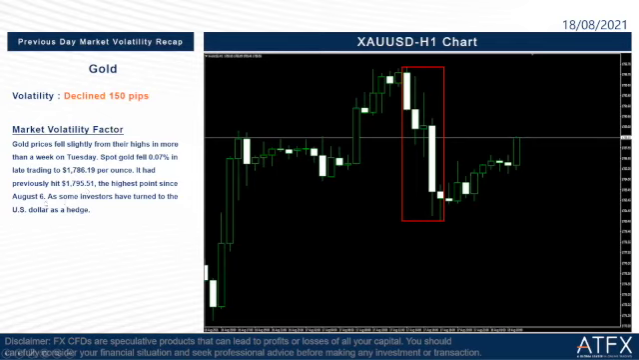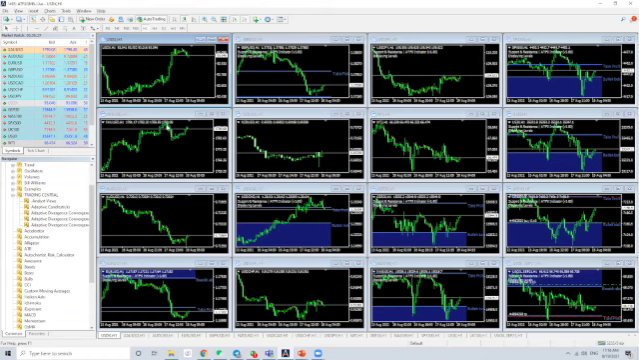So what is the reason? Some investors have turned to the US dollar as a hedge, as a safe haven asset. They take the US dollar instead of gold. That's why we can see that the US dollar went up last night, and that's why gold went down last night.